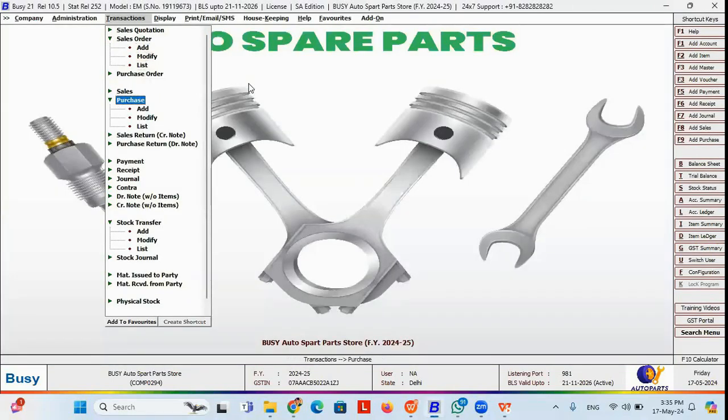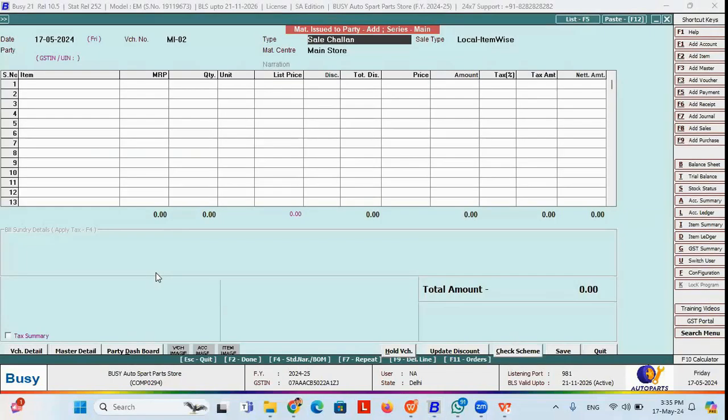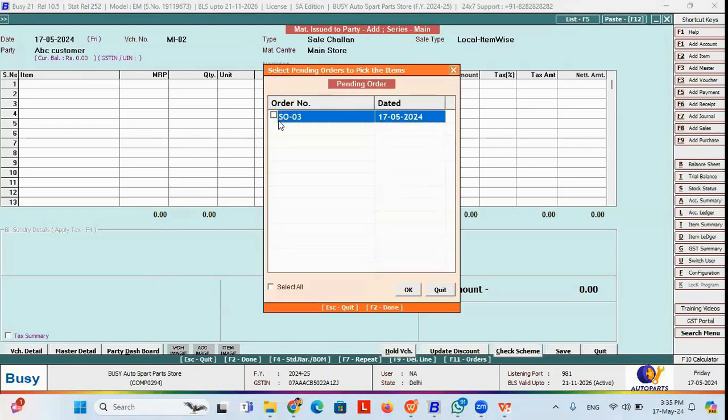You can pick that order in the delivery challan also, which may be done from material issue to party. So if you press the add button, you will get an option to type called sale challan. You can select sale challan, select the party, and press the F11 button to pick the order also.